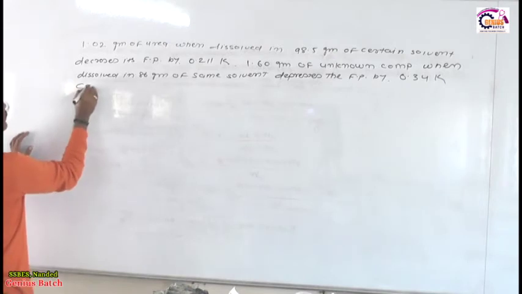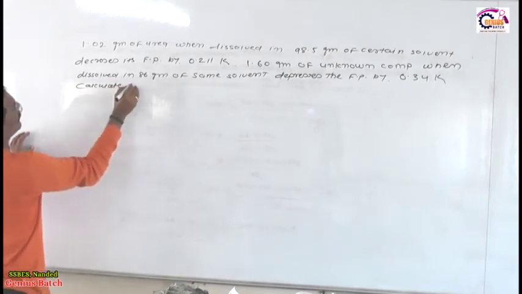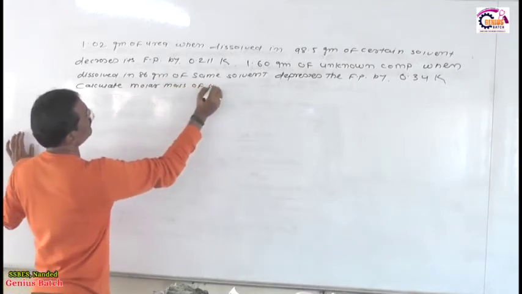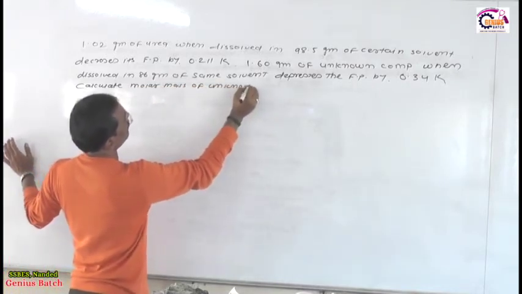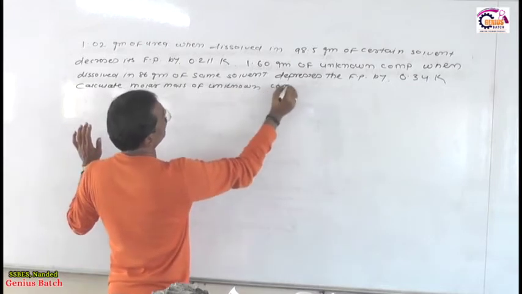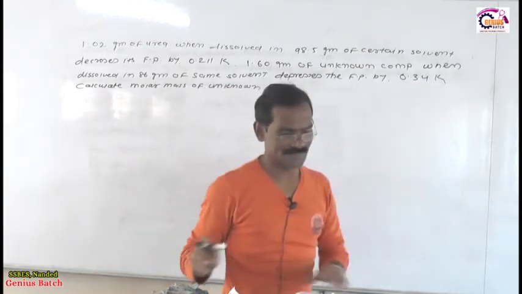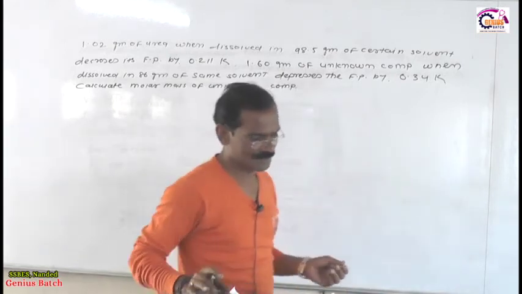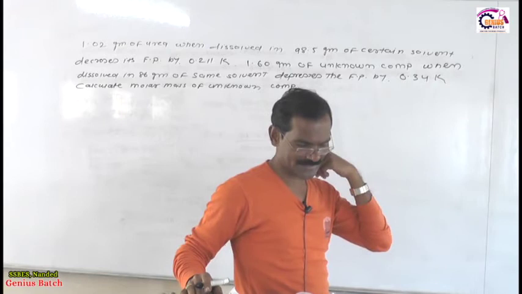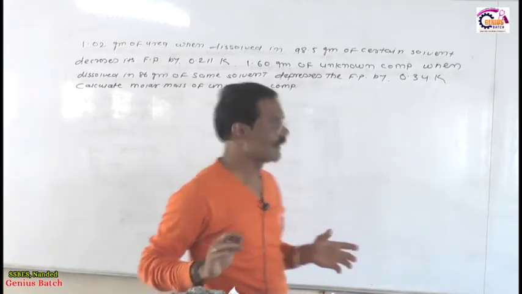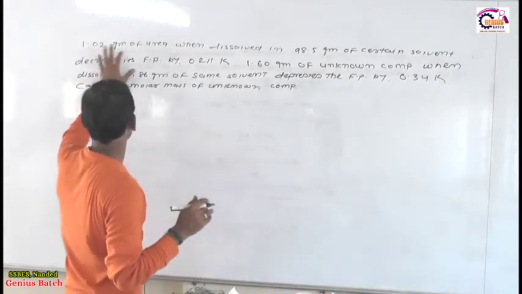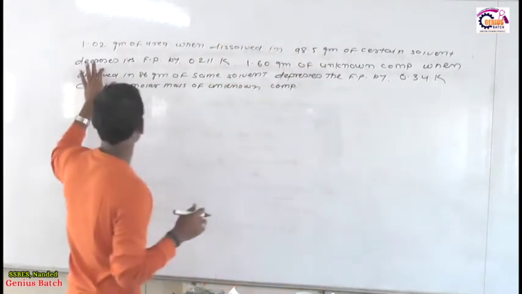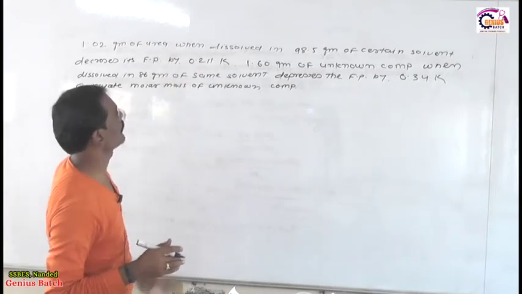See here, calculate the molar mass of the unknown compound. Now, dear friends, listen very carefully, because we are calculating the molar mass of the unknown compound. First, 1.02 gram of urea dissolved in 98.5 gram of certain solvent depresses its freezing point by 0.211 Kelvin.